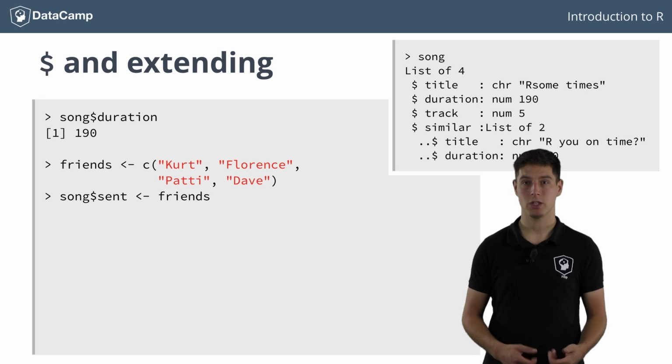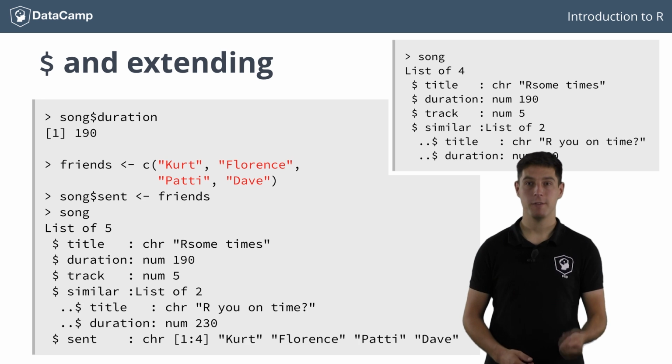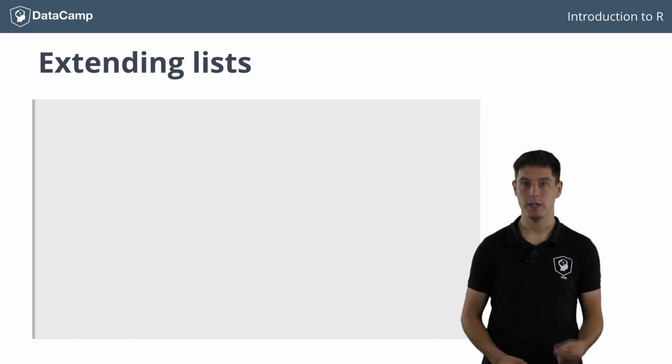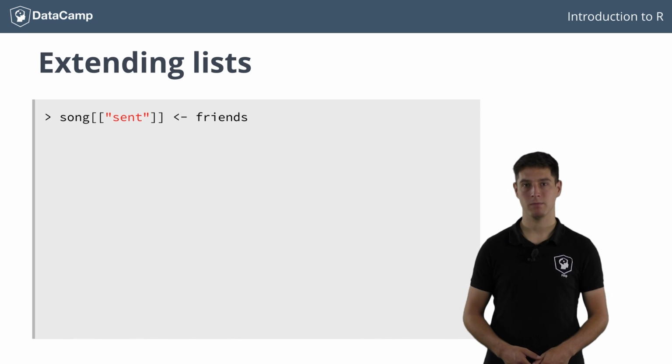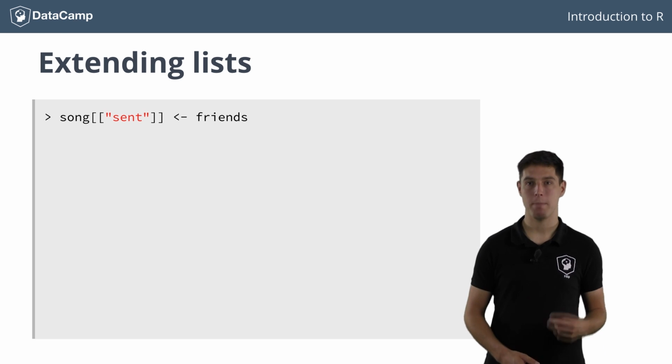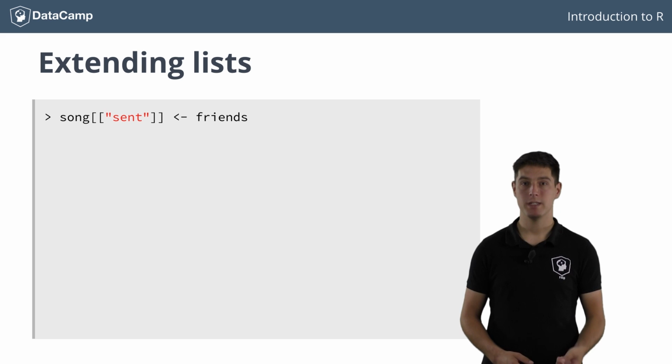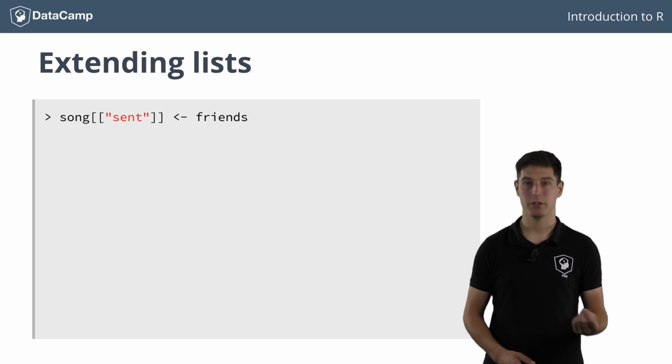If you now have a look at song again, you'll see that there is a fifth list element in song now. The same result could have been reached using the double square brackets. It's even possible to add elements to embedded lists. To add a reason why you decided to remove the similar song from your album, you could write something like this.